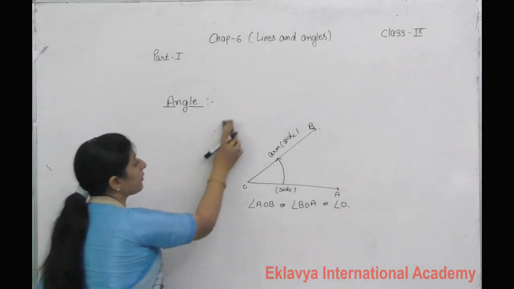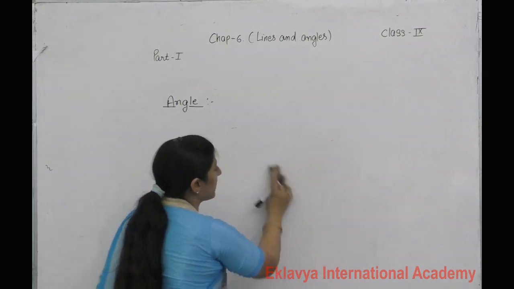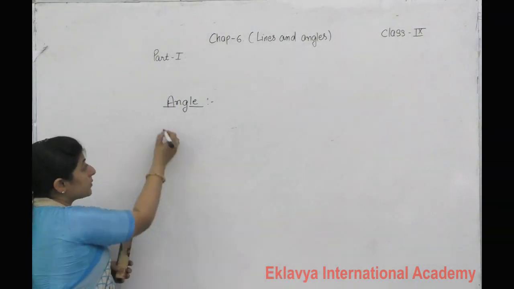Now see, you already studied in your 8th class the types of angles.